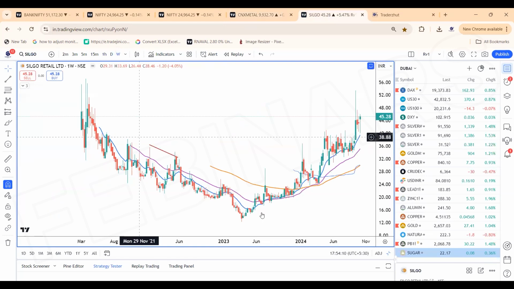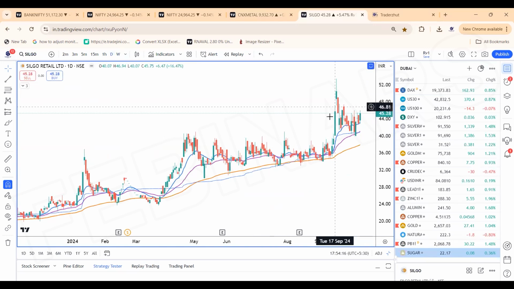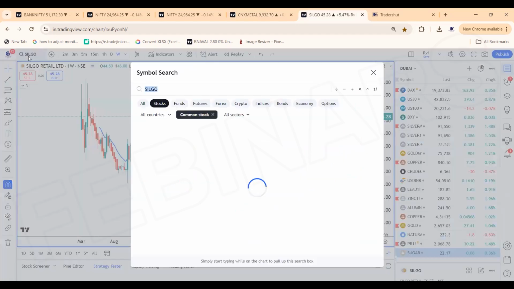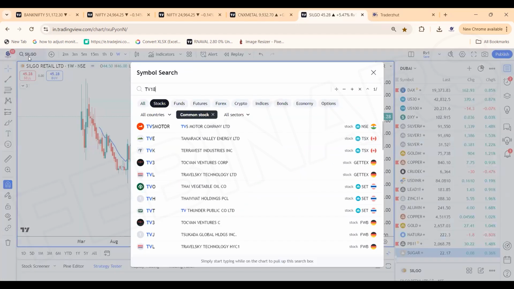Stocks to like, rounding bottom, cup and handle kind of a pattern. Silgo retail, where the stock is trending a year after a consolidation. The rally consolidation has happened, and once we break above 47 levels, the stock is headed towards 60 plus zones. Rounding bottom is still on the cards.